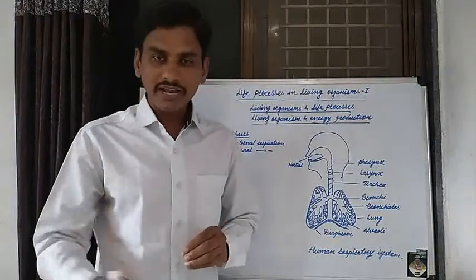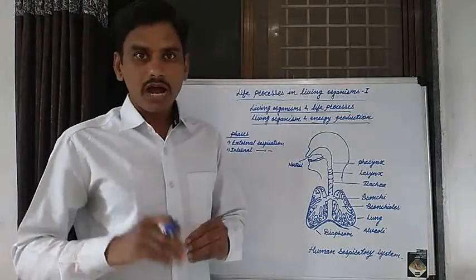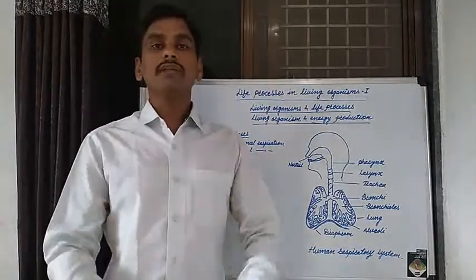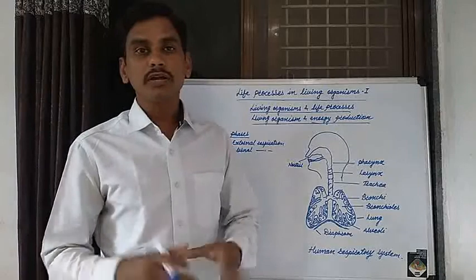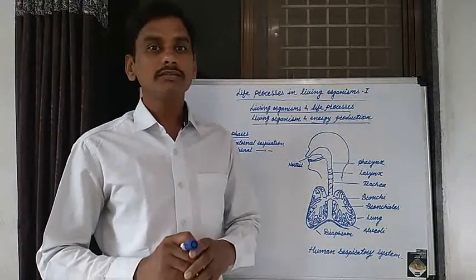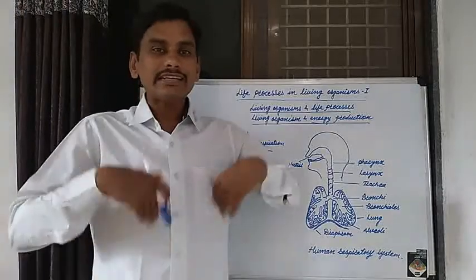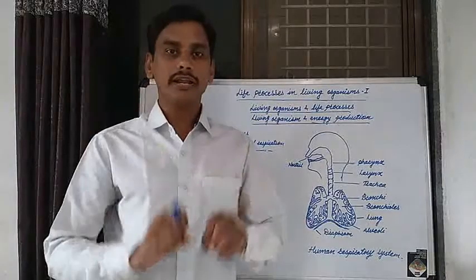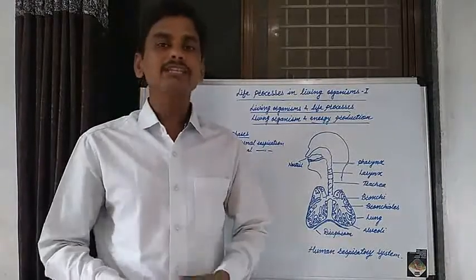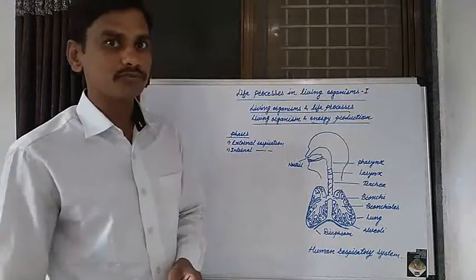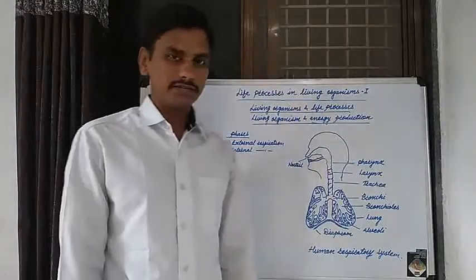How is energy produced in microorganisms? How is energy produced in plants? How is energy produced in human beings and in animals? That is known as production of energy, and this energy is necessary for various life processes in living organisms. How this energy is produced in living organisms is the first important life process.